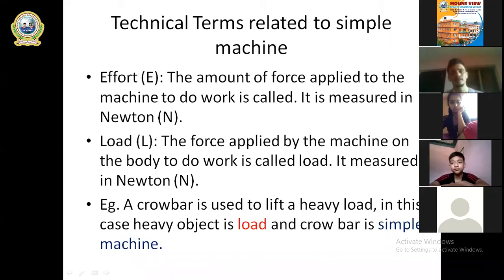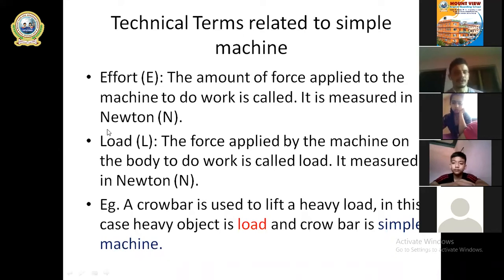The amount of force applied on the machine to do work is called effort. Usually effort is measured in terms of Newton. You can see the Newton. Effort is measured in Newton, which means the SI unit of effort is Newton. Now load.